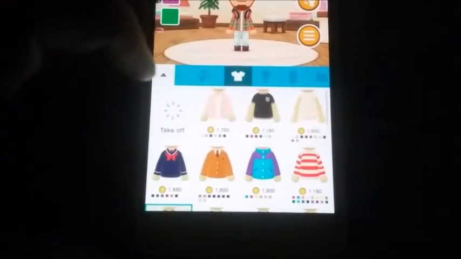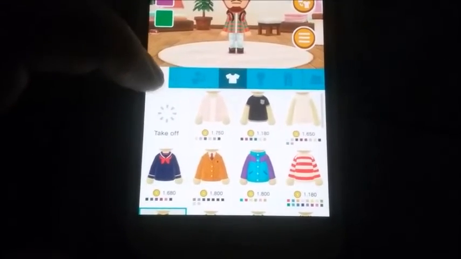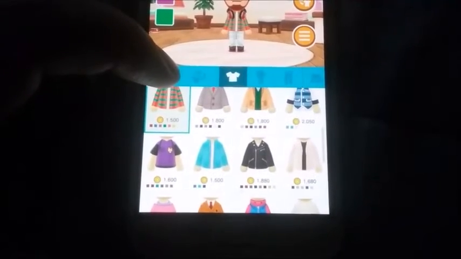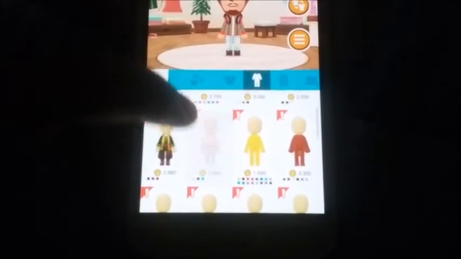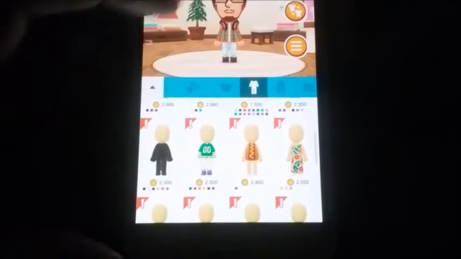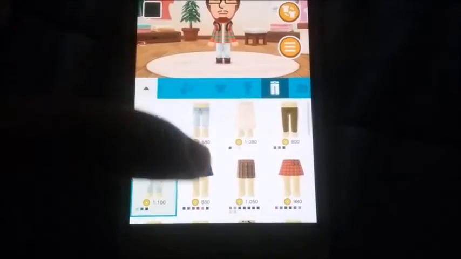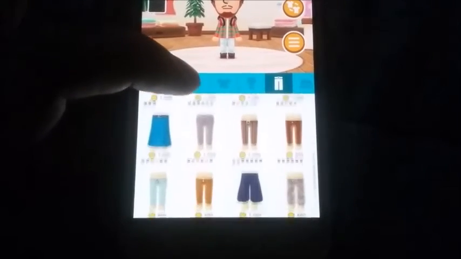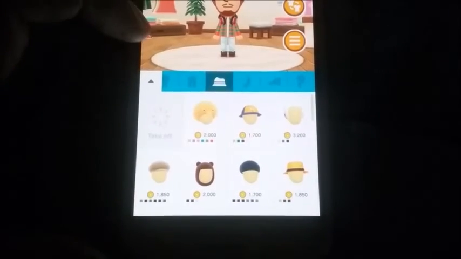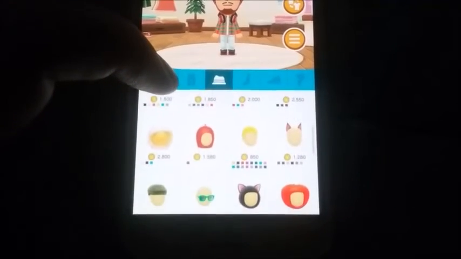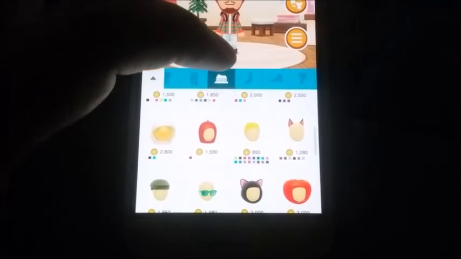What's showing up right now is the actual store. Now, when you earn coins, you can customize your Mii character, and they have several kind of funny looking outfits. Like there's a pirate, there's one that looks like a cat football player. You have different shirt options and jacket options right there. And I think they're going to add more to it as this app grows bigger and bigger. But this is what you get for right now. They have onesies. I know, right? Onesies. That's insane. You have bottoms, jeans, skirts for the ladies, shorts for the men. You really can customize your Mii character here in the store.